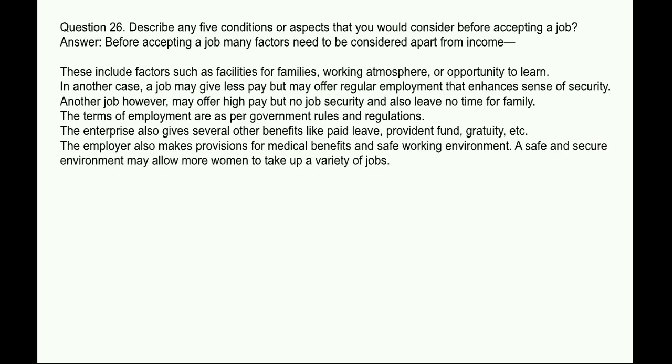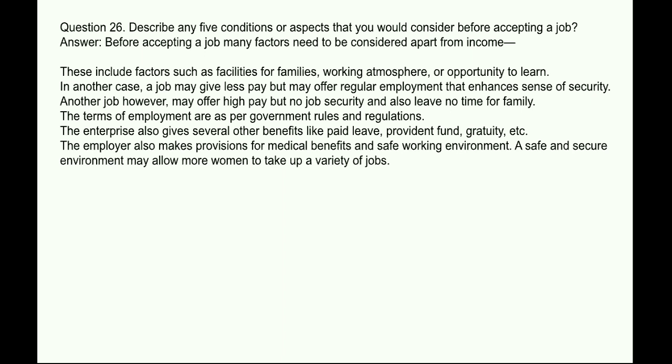Next question. Describe any 5 conditions or aspects that you would consider before accepting a job. Answer: before accepting a job, many factors need to be considered apart from income. These include factors such as facilities for families, working atmosphere, or opportunities to learn. In other cases, a job may give less pay but may offer regular employment that enhances a sense of security. Another job, however, may offer high pay but no job security and also leave no time for family.